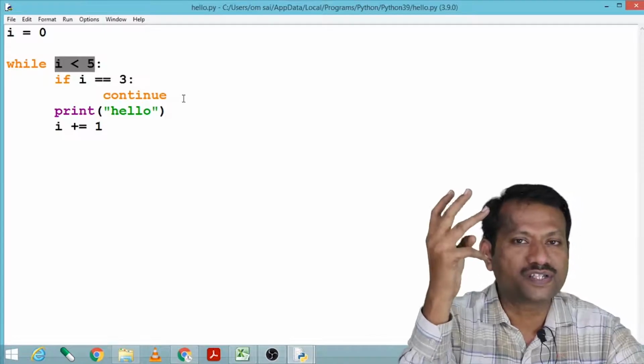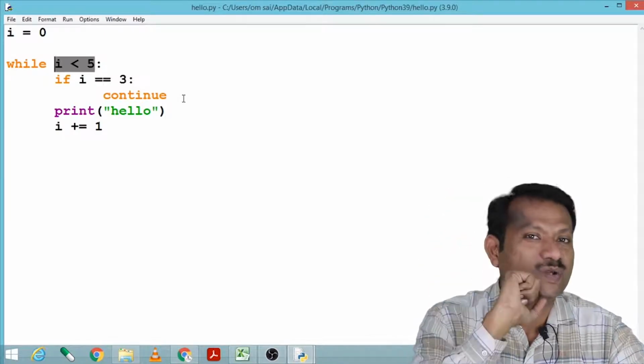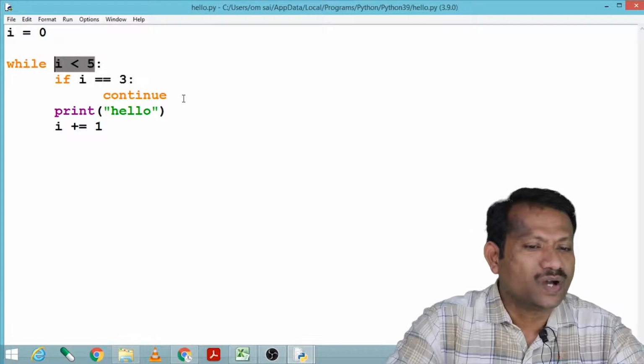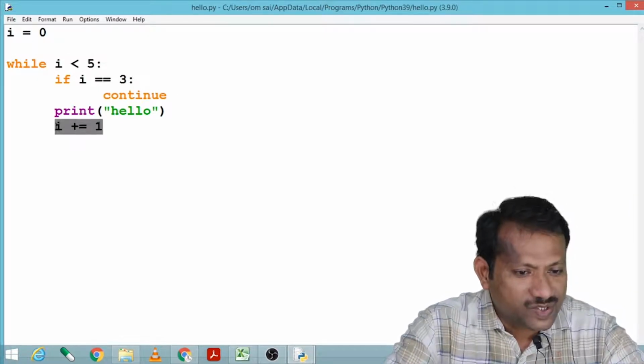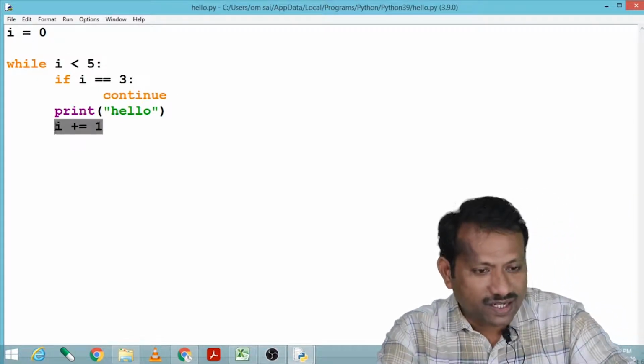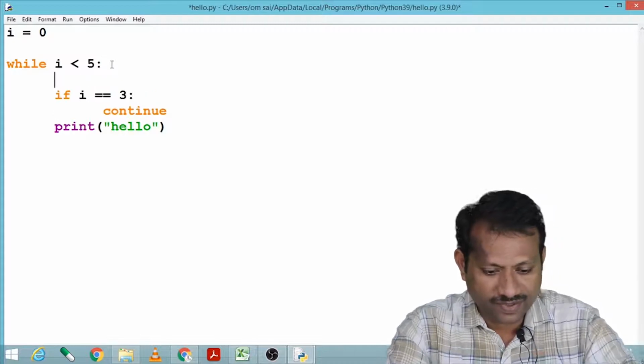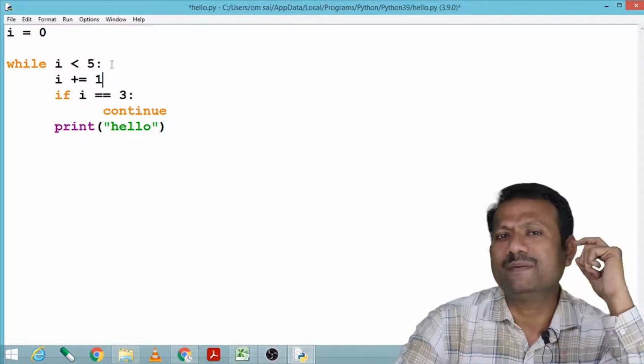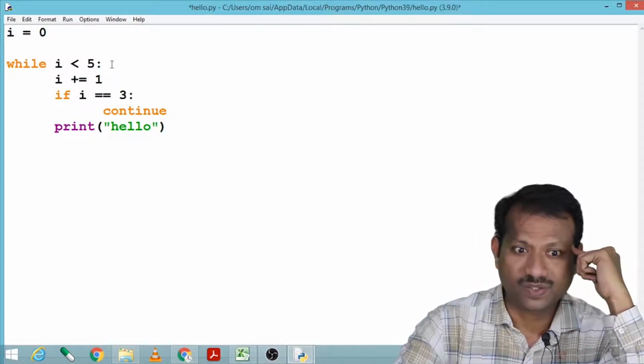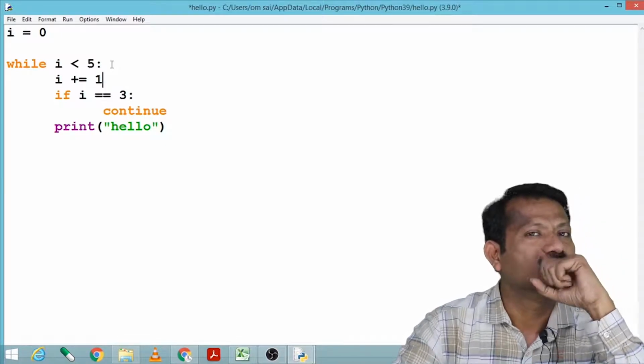Now for the third iteration, it should not execute the hello statement. What should I do? I just want to change the sequence of i equals i plus 1: Control X, here, Control V. Now what will happen? How will it execute the code? How many times will it print hello? Let us execute.